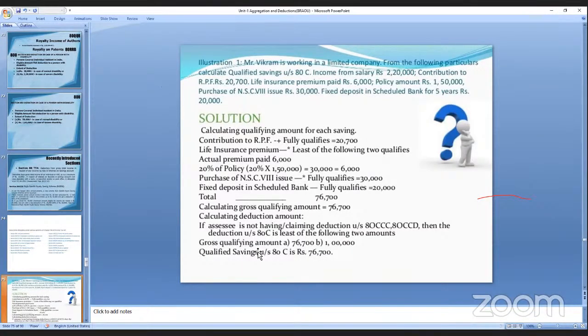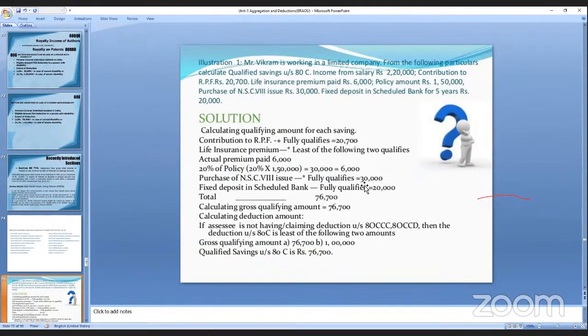So from your income, you will be making the deductions. That is calculating the gross qualifying amount. It is 76,700. How you are getting 1,50,000 is the policy amount. On that 20%, it is 30,000. And on this 30,000, it is 20%. It is 6,000.